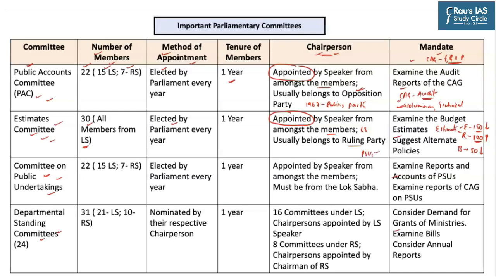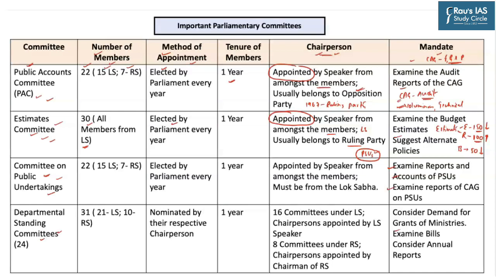Each of these PSUs submits their annual reports as well as accounts to the Parliament. So we need a parliamentary committee to analyze and carry out a detailed examination of the reports and accounts of these PSUs. That is where we have the Committee on Public Undertakings. The Committee on Public Undertakings examines the reports and accounts of PSUs, and it also examines the audit reports of CAG on the public sector undertakings.